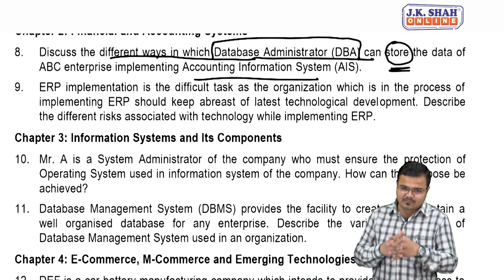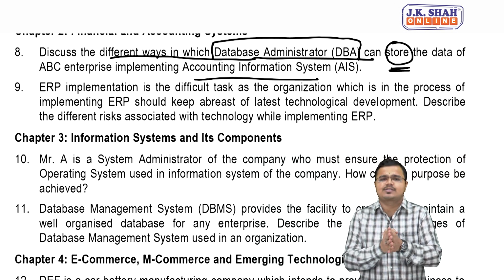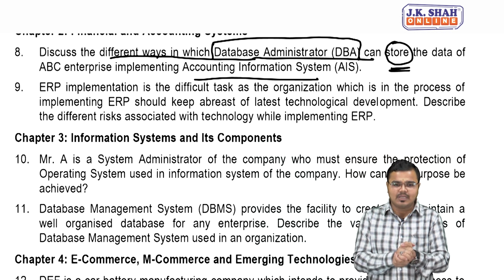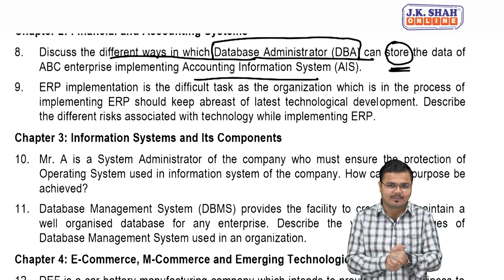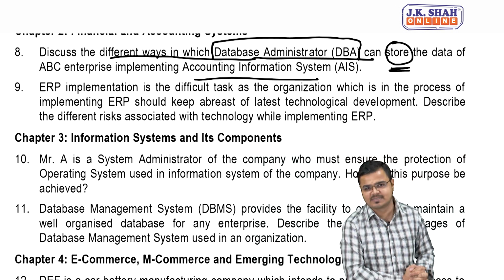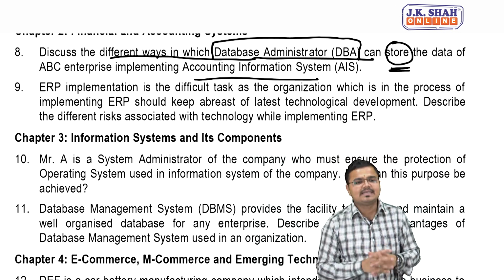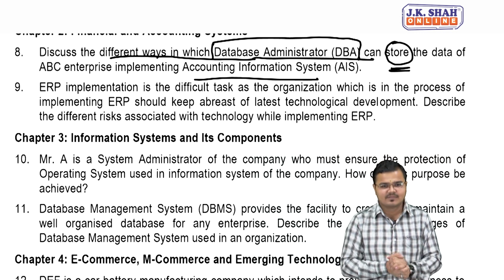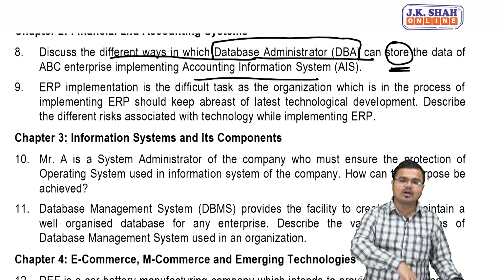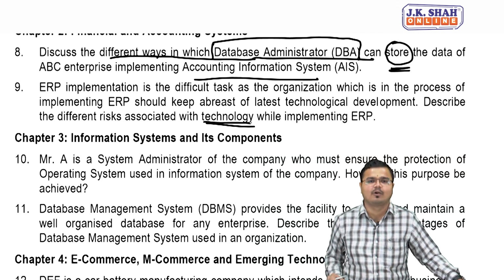Further, let's see the question. Now, ERP implementation is a difficult task for the organization which is in the process of implementation. ERP users should keep abreast of all the latest technology developments, meaning we should always keep ourselves up to date with extremely perfect knowledge about the changes happening in ERP based implementation. Now the question asks: describe the different risks associated with technology while implementing the ERP. So which risk do we have to cover only? Technology related risk. You have to be very careful and very specific about what the question is asking from you, people.